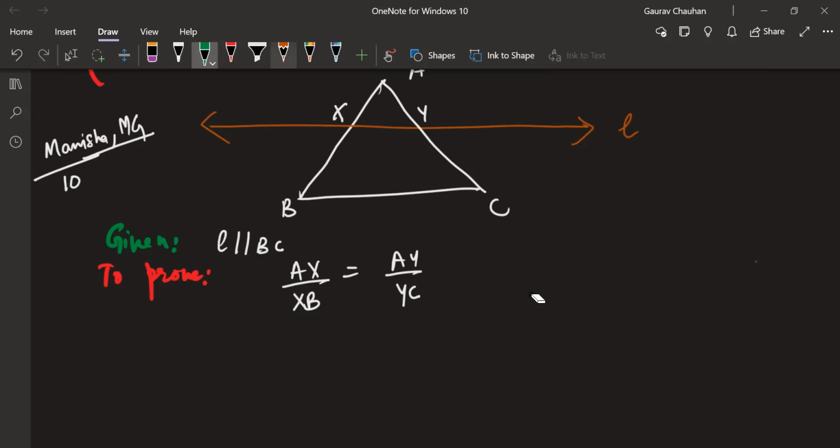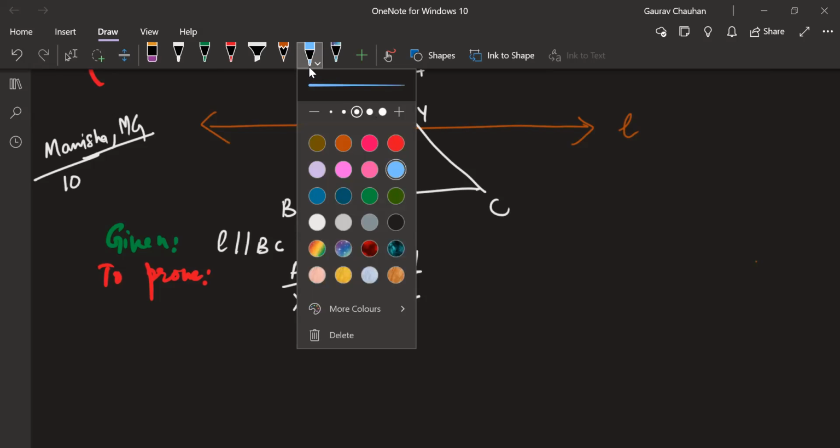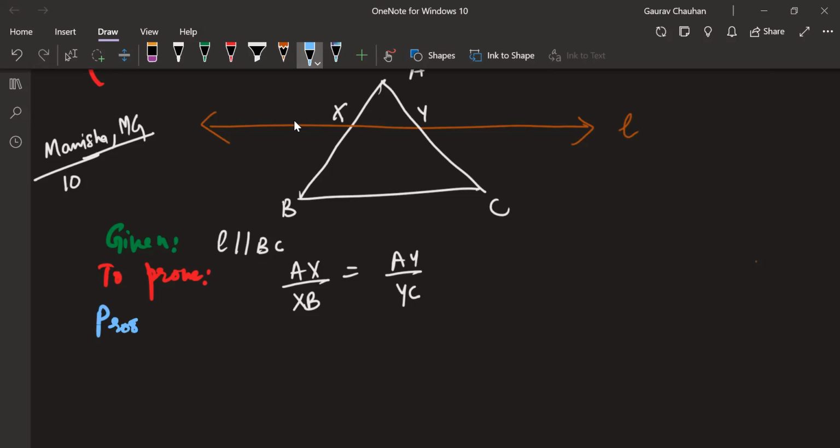Okay, I want a different color pen. 1 second. Okay, so the proof. Now you're not writing it down. I want you to pay attention here. Okay. Now I'm going to make some constructions here.